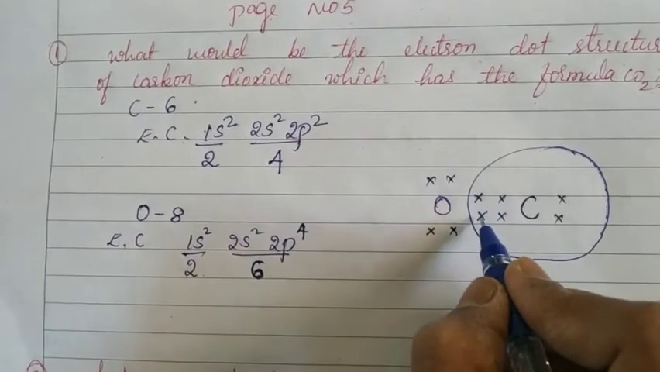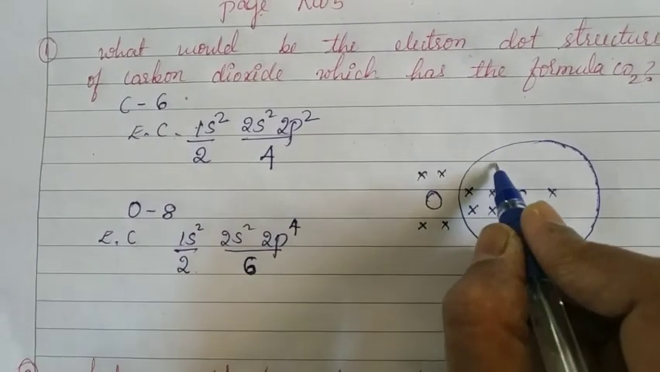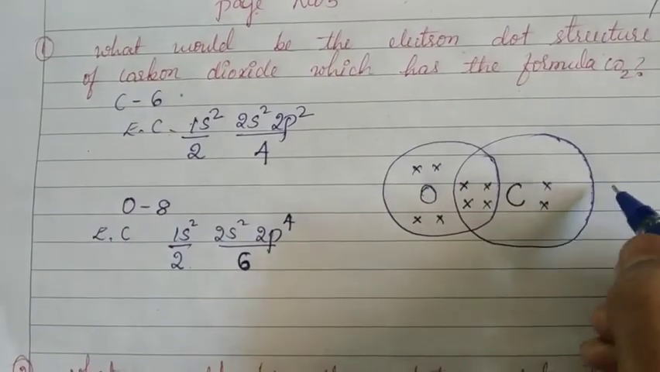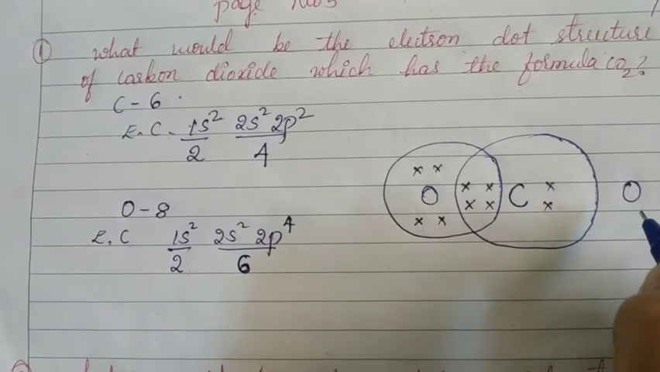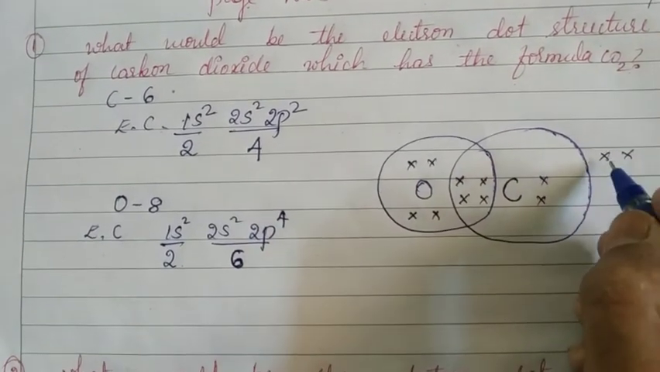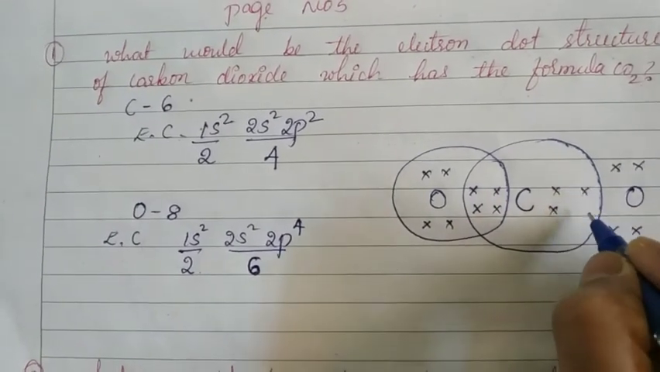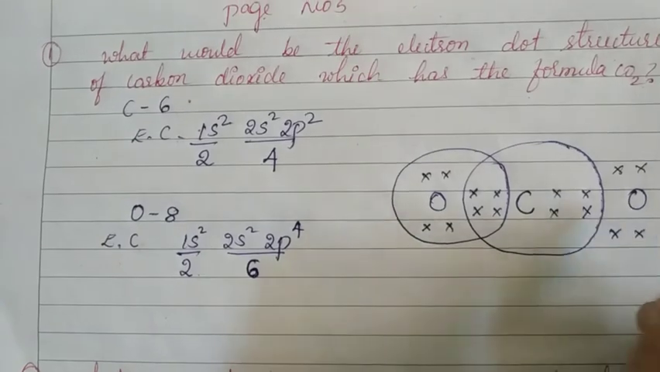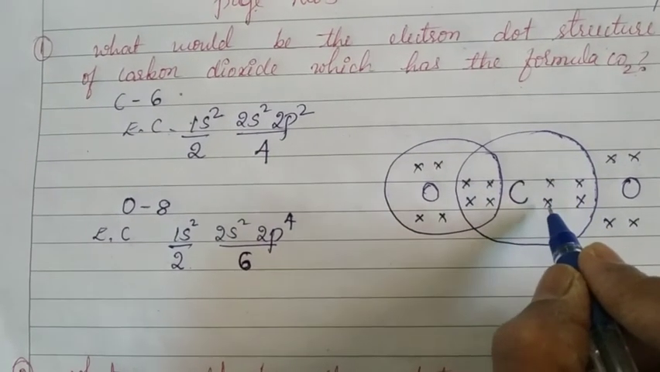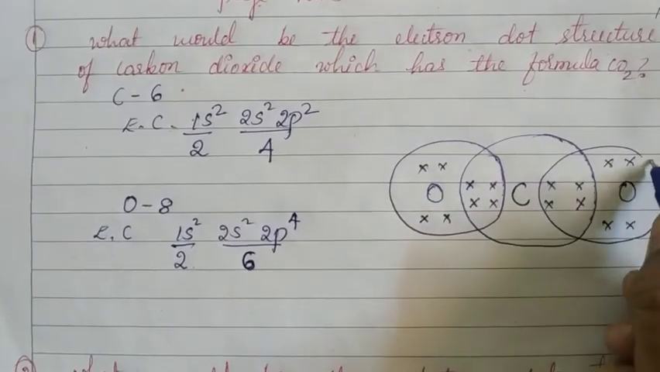Here these 2 electrons are shared with 2 electrons of carbon like this, and here also the same. The oxygen atom has 6 electrons in its outermost shell. 2 are here, 2 electrons are here, and the remaining 2 electrons are right here. Those make a covalent bond with 2 electrons of the carbon here, and draw like this.